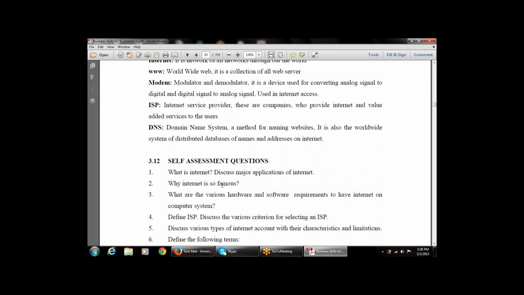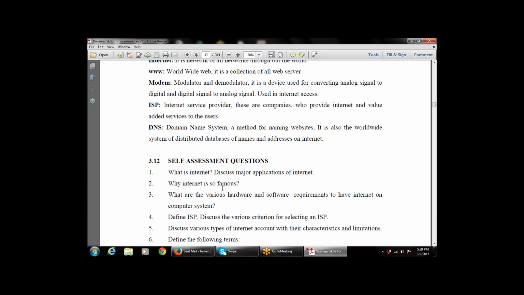Then, why is the internet so famous? What is the crux, or why is the internet so famous in the day-to-day scenario throughout the world? Then what are the various hardware and software requirements to have the internet on a computer system? That is, what software must be installed, and what are the hardware requirements, like an operating system, an i3 processor, a keyboard, a mouse.